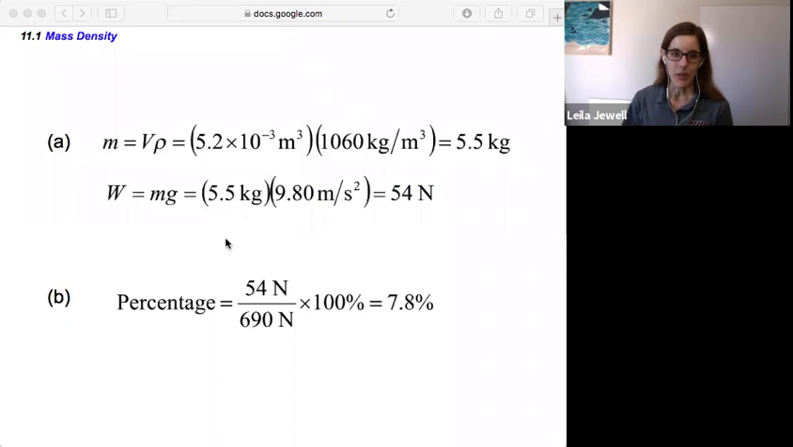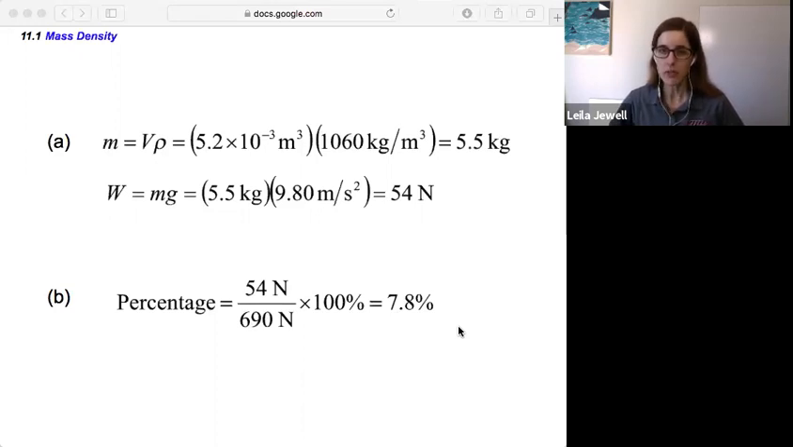There we go. So mass is equal to volume times the density. So we have that volume in cubic meters times the density in kilograms per cubic meter. That comes out to 5.5 kilograms, pretty solid. The weight is just that 5.5 kilograms times 9.8. So it comes out to 54 newtons. And then for the percentage, we'll take that 54 newtons divided by 690 multiplied by 100. So it comes out to 7.8%.